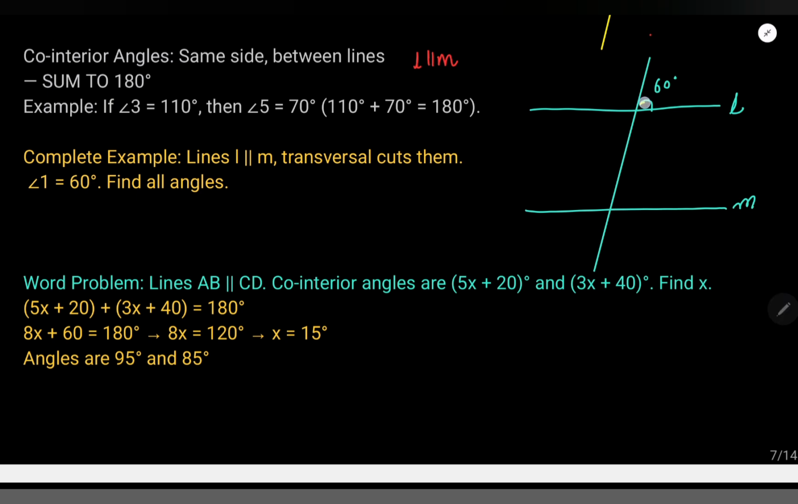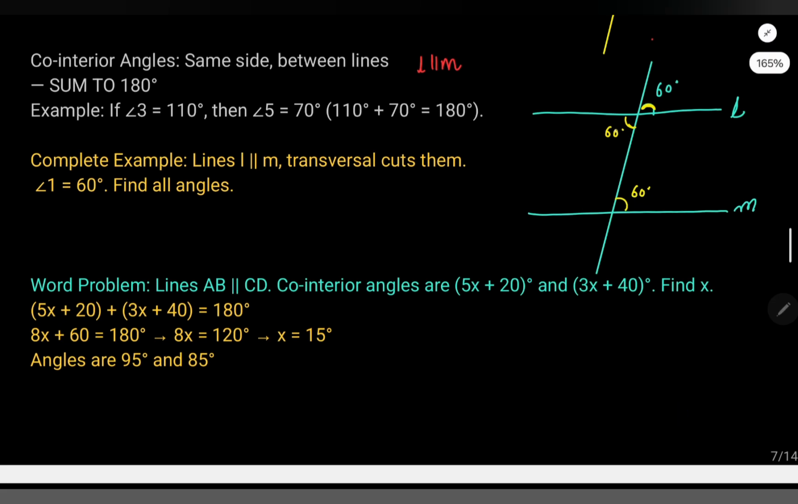So this is 60 degrees, right? What is the measure of this angle? 60 degrees. What is the reason? Vertically opposite angles, right? So if this is 60, is this also 60? You will say yes. Why? Suppose I name them. This is angle 1, then this is angle 2. 2 is also 60. 1 is equal to 2.